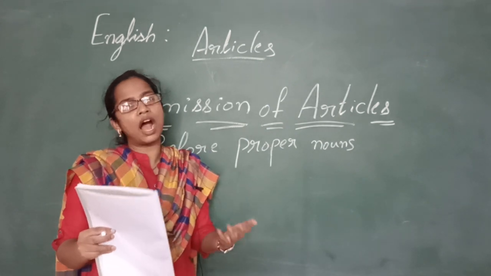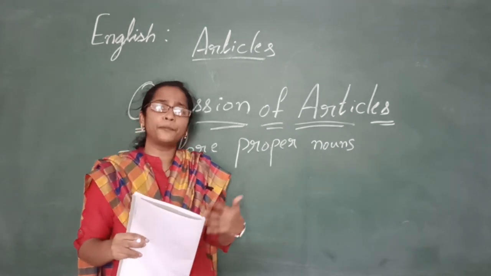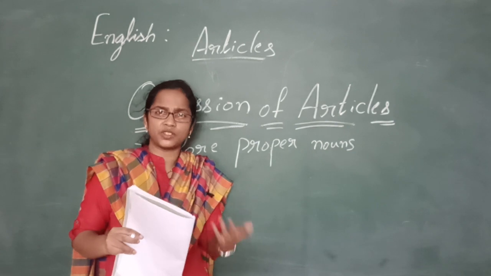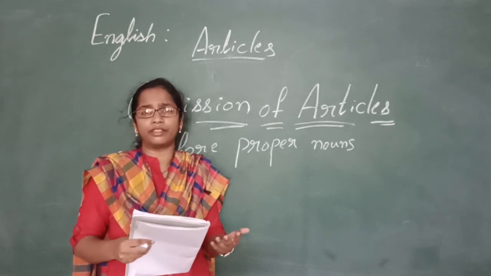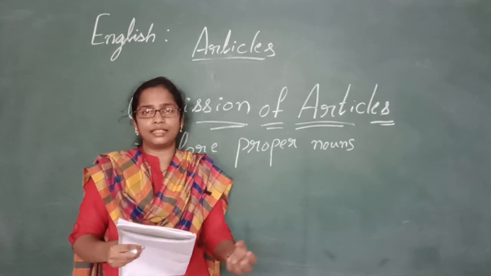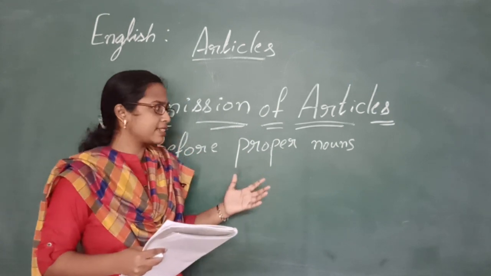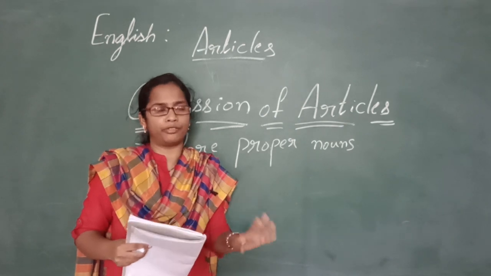And no article is used before abstract nouns. So what are the abstract nouns? The abstract nouns are nothing but the feelings that we cannot sense. So abstract nouns do not take any article before them.